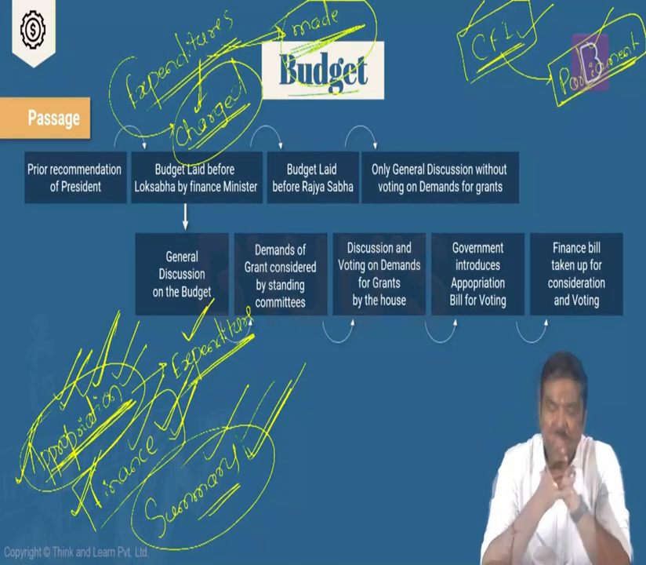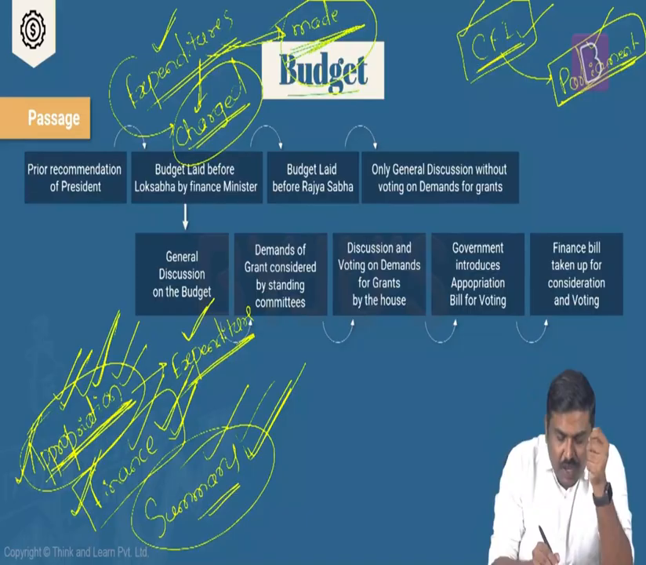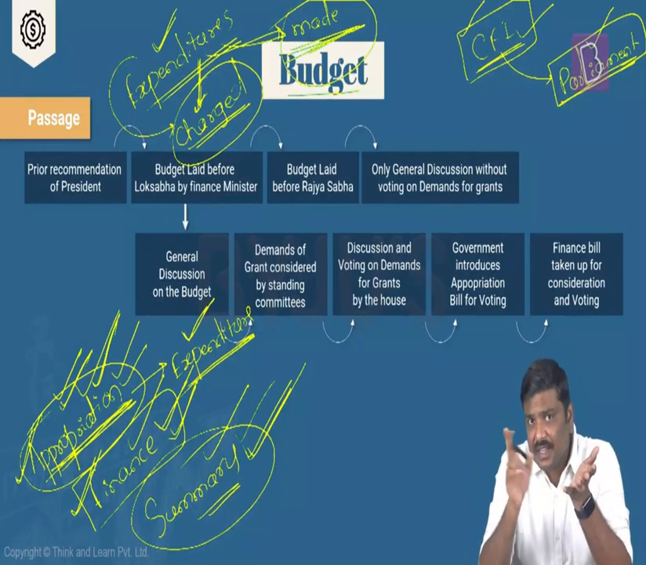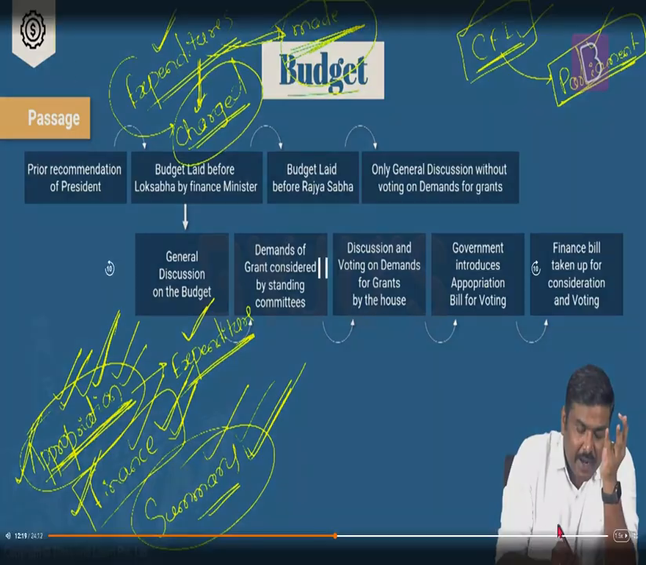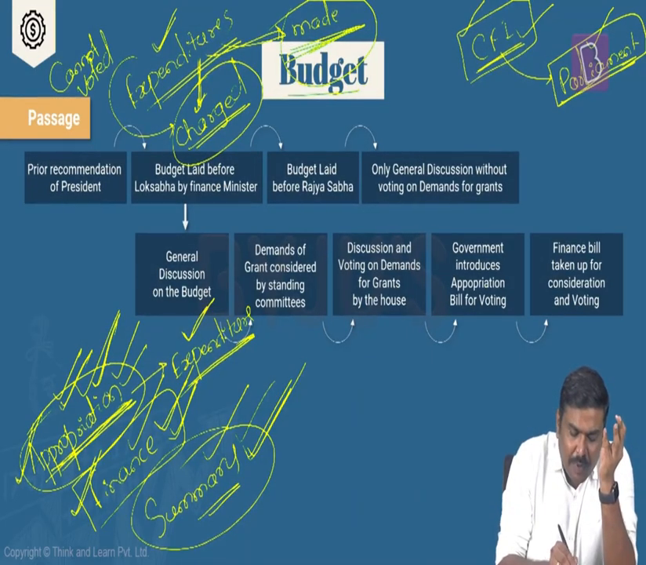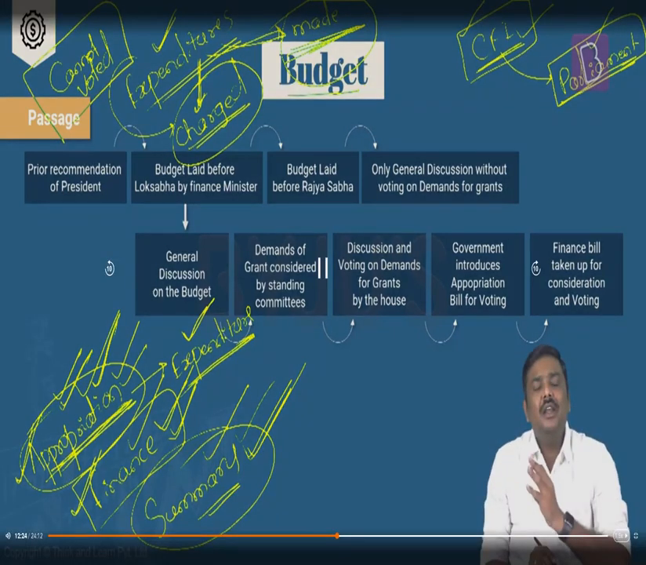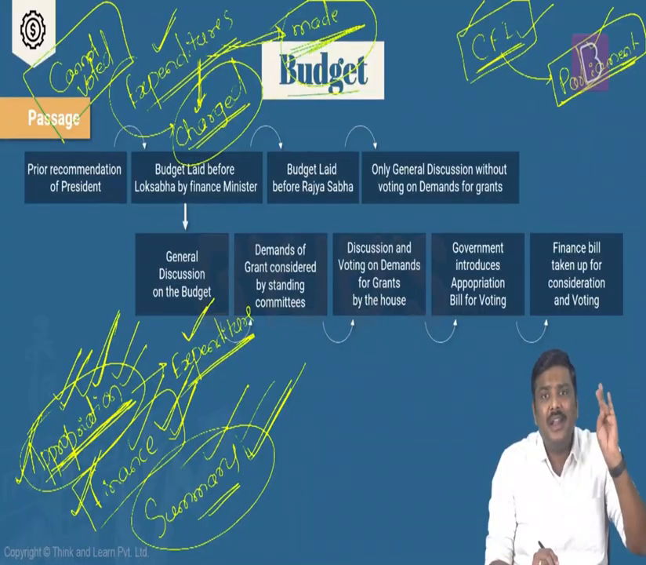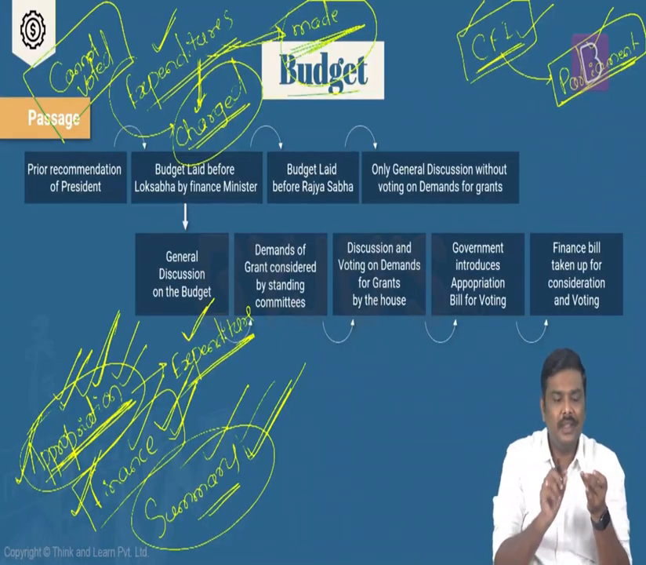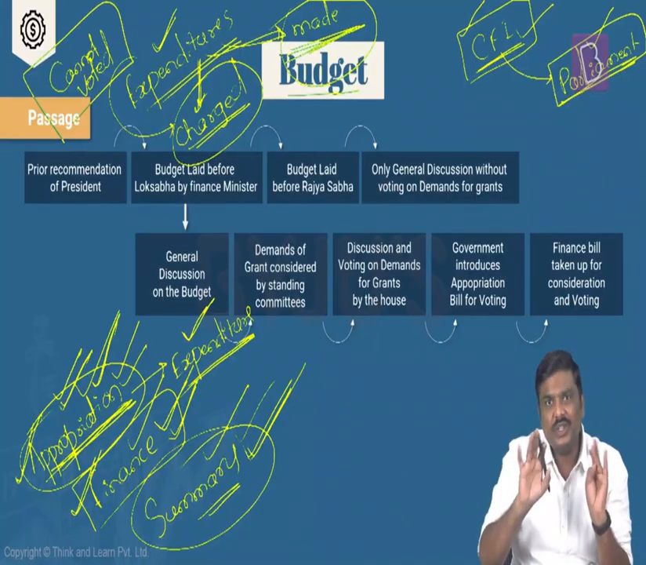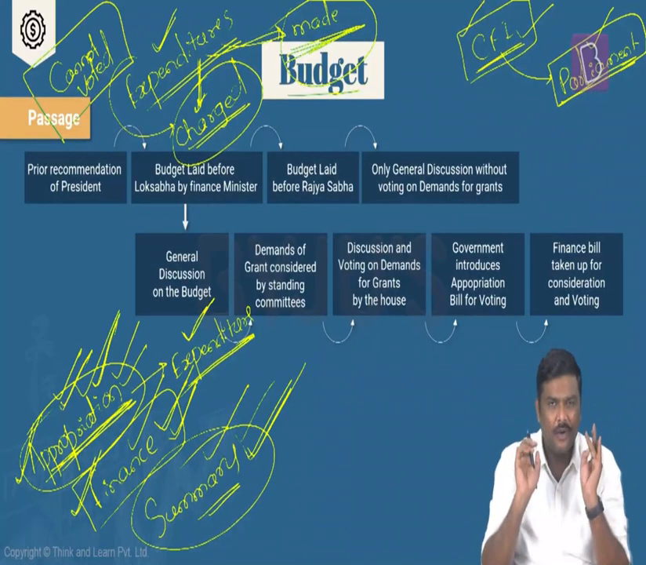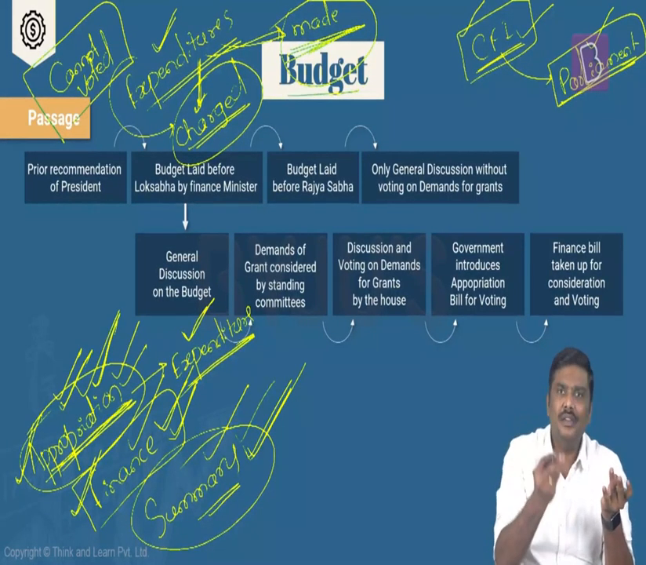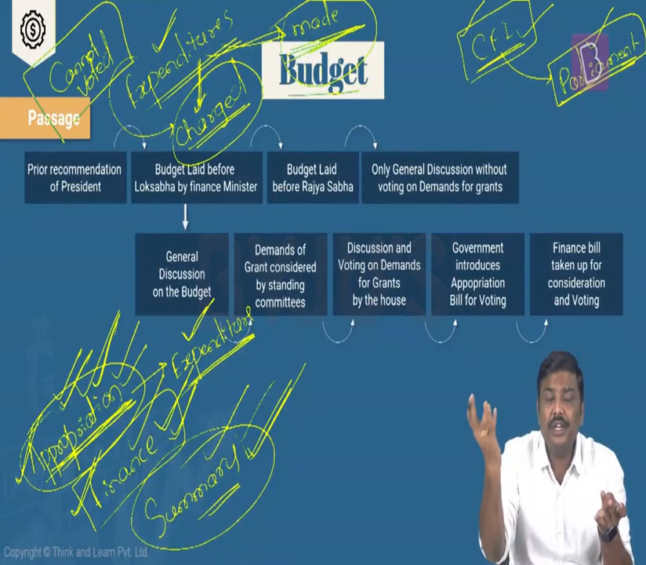I will repeat the statement here. Expenditure charged are those expenditures which can be discussed in the parliament but cannot be voted in the parliament. Now, what do you mean by cannot be voted? The parliament can discuss these expenditures, but they cannot alter them. For example, they cannot vote and reduce these expenditures, not allowed. What are these kinds of expenditures? Best example, the salaries which are paid for constitutional bodies.